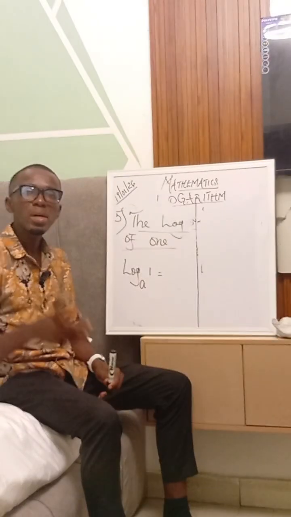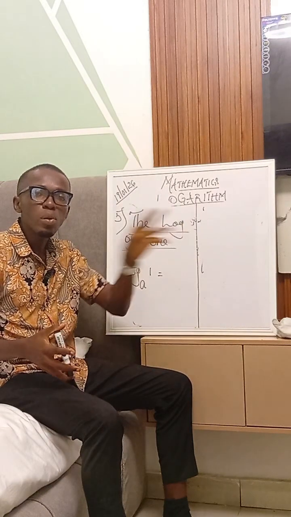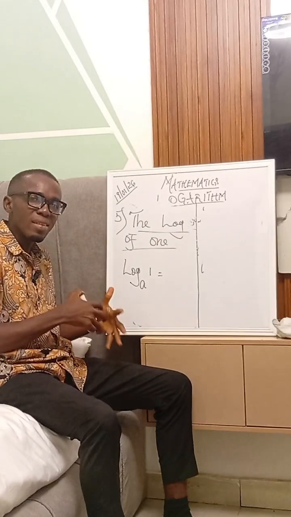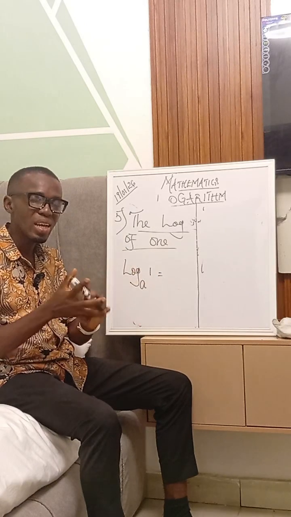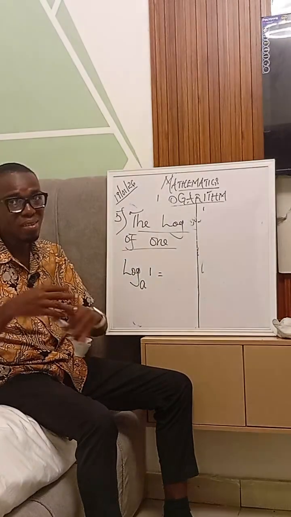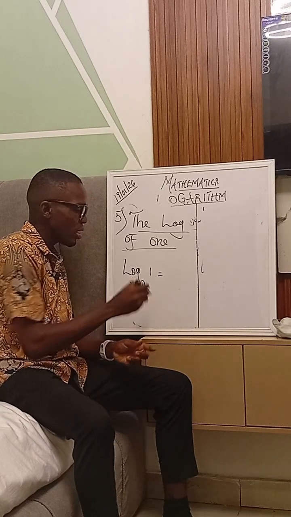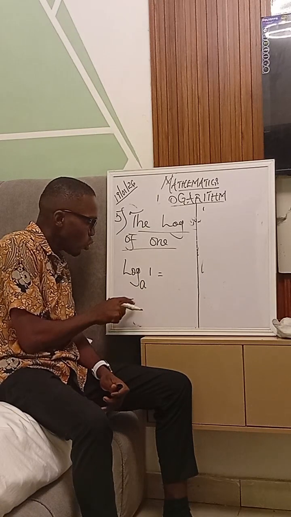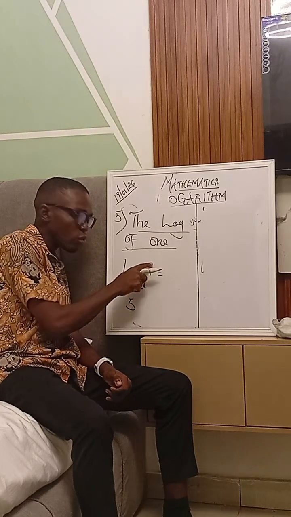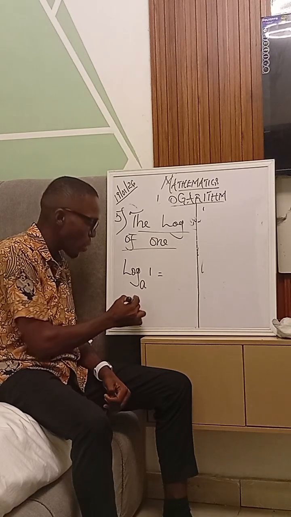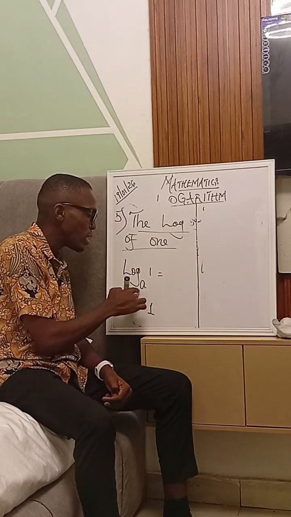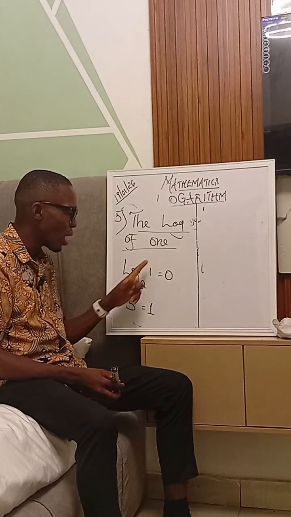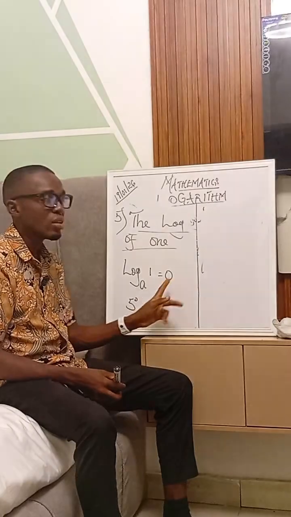Log 1 base a. Remember that in the definition of logarithm, it says that the exponent to which the base is raised is what gives you the log, right? When we say exponent, remember we're talking about the power. So if I had a, we already said alphabets represent numbers, let's say this a was 5. What power will I raise 5 to get 1? Remember your zero index, power 0. For 5 raised to the power of 0, it's 1. It therefore means that this will become 0. So log of 1 is 0. So when you have a log of 1 and a base like this, then your answer is 0.